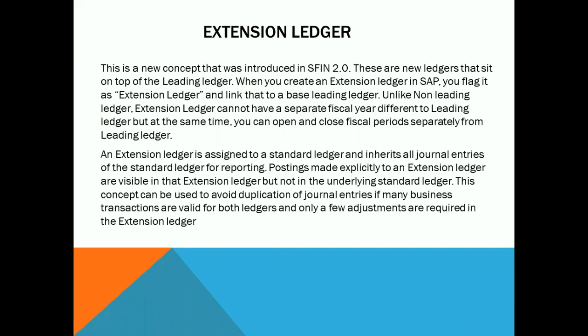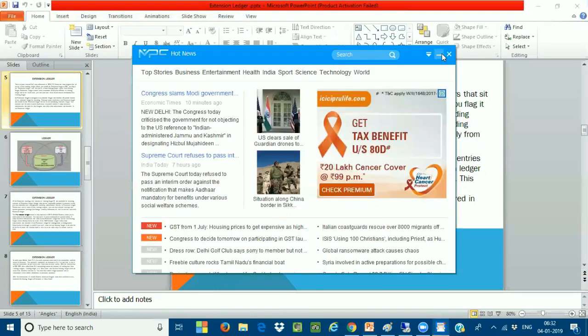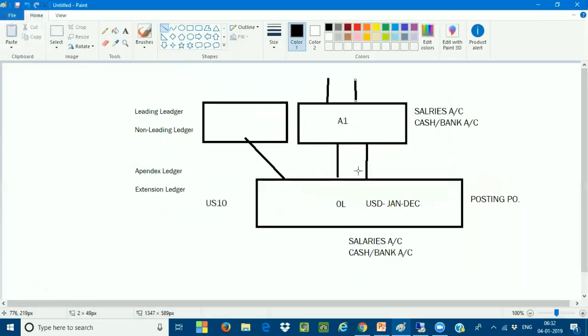So it will inherit all the journal entries of the standard ledger for reporting. Postings made explicitly to the extension ledger are visible in that extension ledger, but not in the underlying base ledger. Very important, this point. Now, let me talk like this. Whatever postings you are making to the underlying ledger, whatever postings I'm making to the base ledger, automatically these postings are getting inherited to my extension ledger. I can see these documents are also getting posted to my extension ledger.